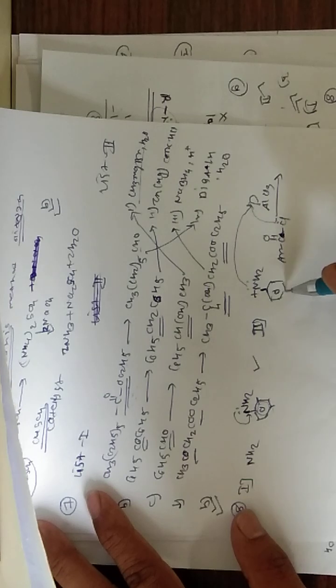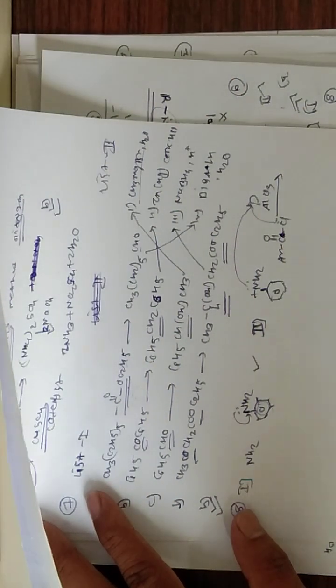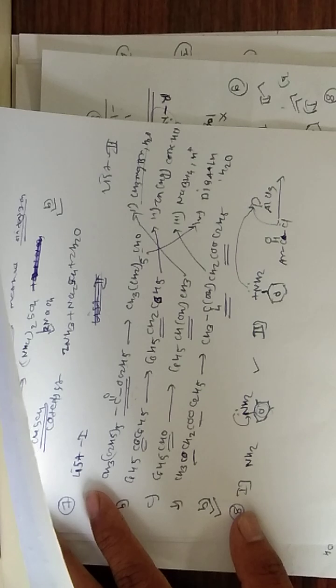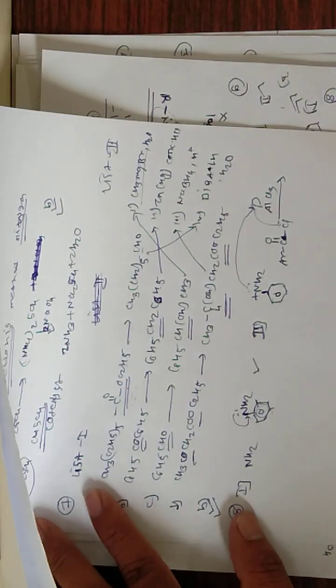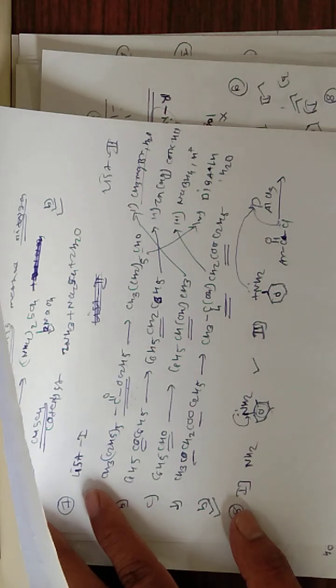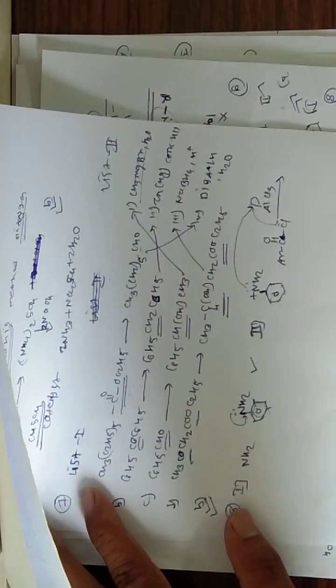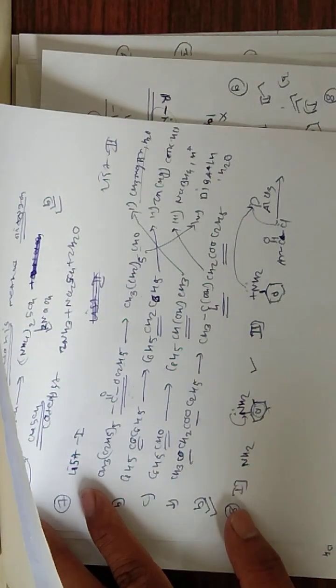Therefore it can't undergo electrophilic substitution reaction because it itself becomes electron deficient. Therefore it can't go through Friedel-Crafts alkylation or acylation reaction, which is an electrophilic substitution reaction.